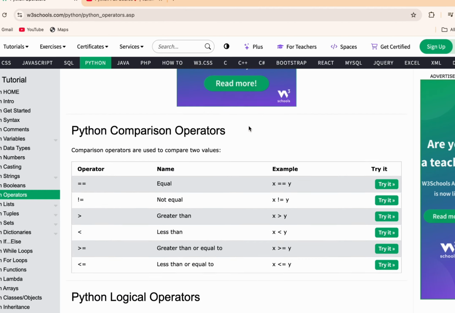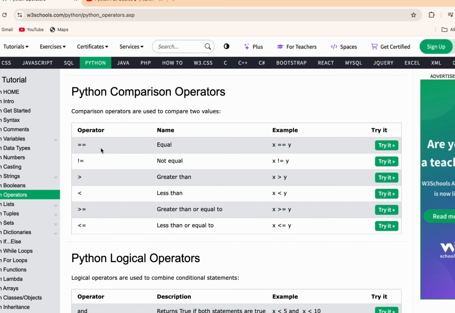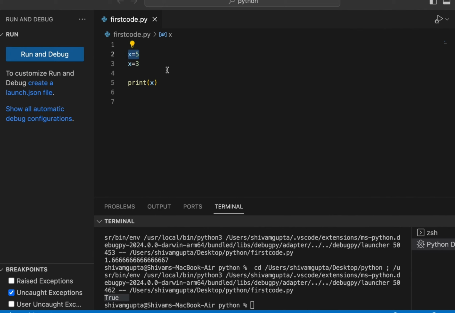Now let's move on to our comparison operators. I've already taught you the use of the double equals, which helps to compare. I've also told you about not equals, like x should not be equal to y, and explained the greater than, smaller than, and greater than or equals to signs. Let me show you. Here you can see the first variable is x. Now let's pass a second variable, which will be y. So I passed two variables with integers in both.